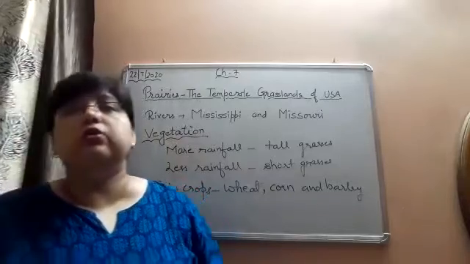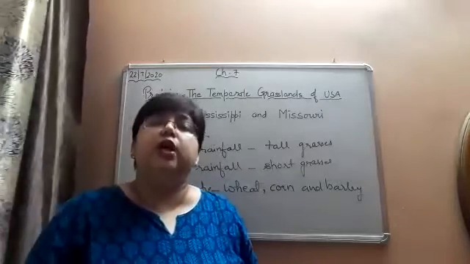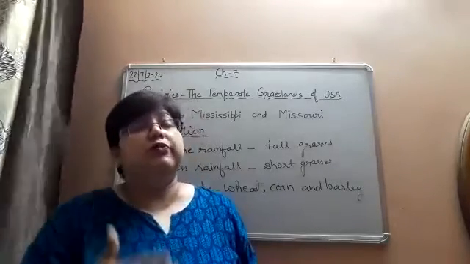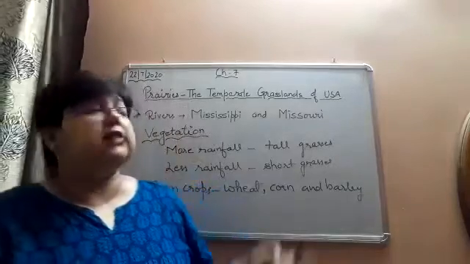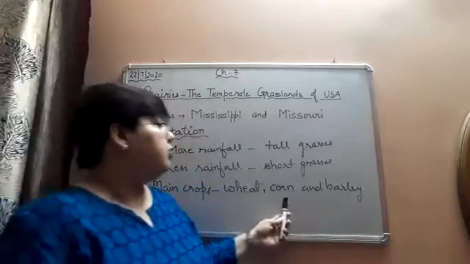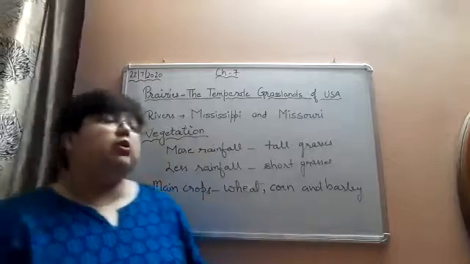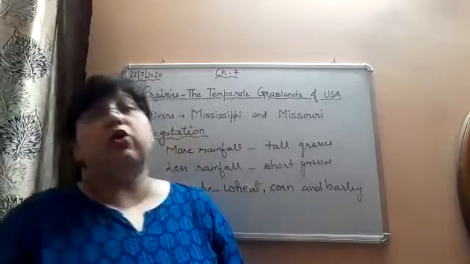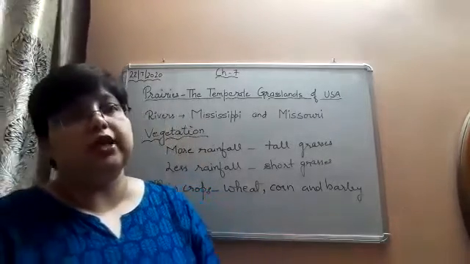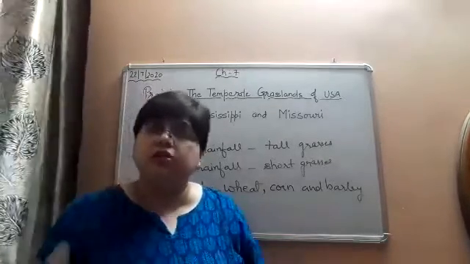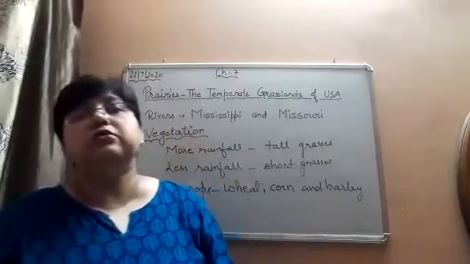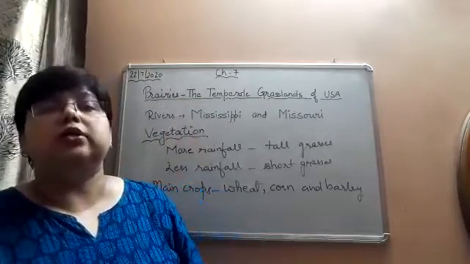Corn and barley are also grown, but the main crop here is wheat only.